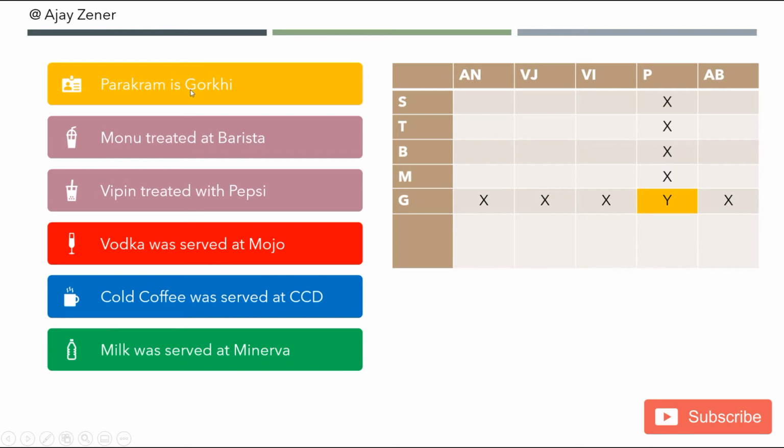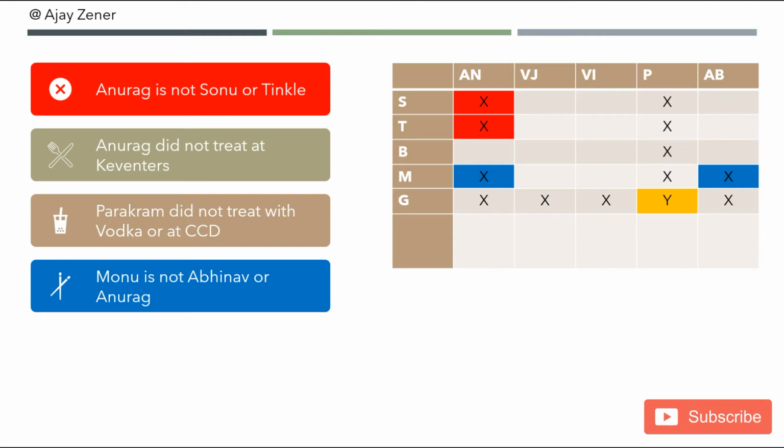Now all the other statements based on this particular grid are negative statements. So let's go on to those negative statements. Among them, we have the first one, which is Anurag is not Sonu or Tinkle. I'm going to mark that here. And we also have Monu is not Abhinav or Anurag.